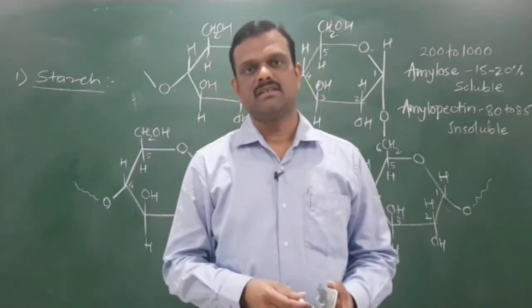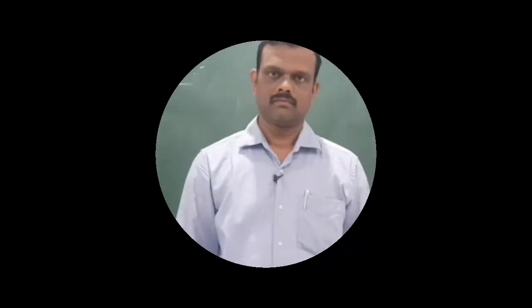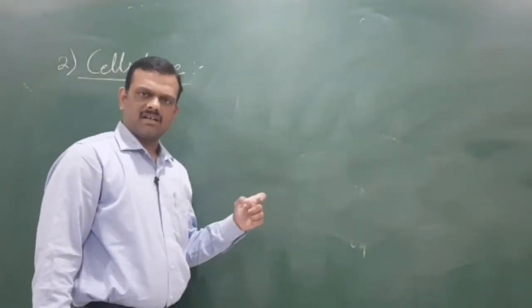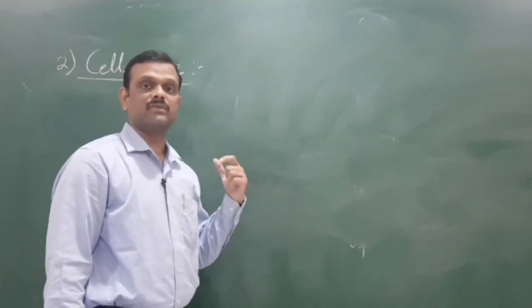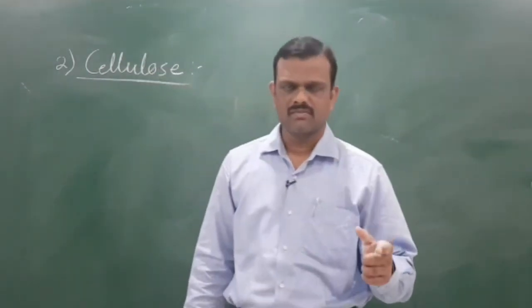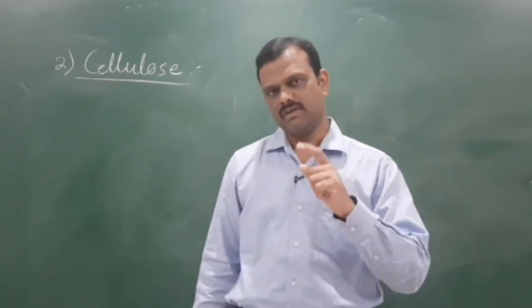Now the next polysaccharide is cellulose. In cellulose, as in starch, glucose is present, but the beta anomer of glucose is present. Now what is the difference between alpha and beta anomers? That is only the position of the hydroxyl group on C1.